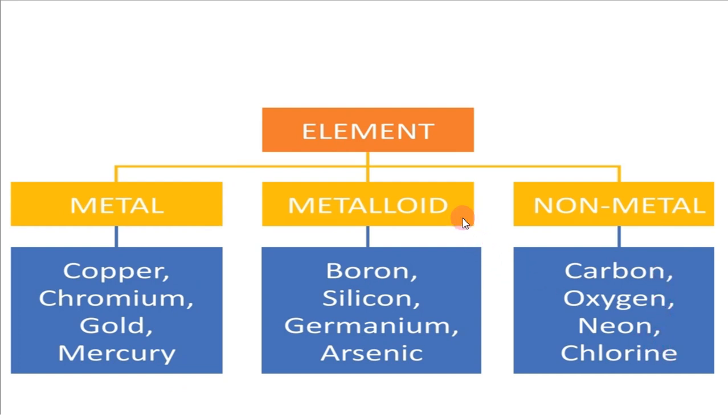Okay, then metalloid means what? It contains both the character of metal and non-metal. Okay, examples for metalloids: boron, silicon, germanium, arsenic.